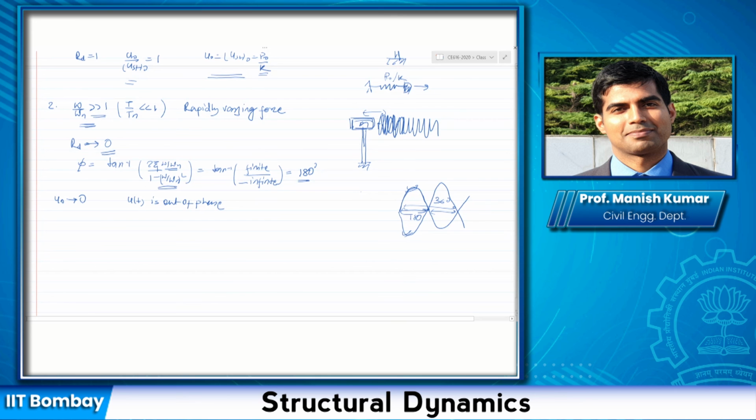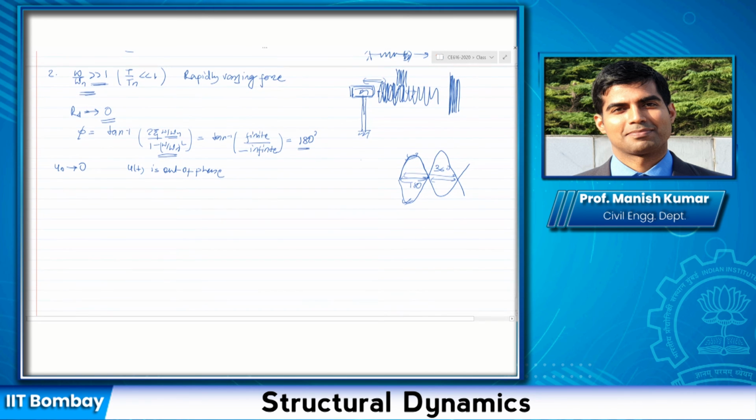The system does not even react to a very high frequency. Although I'm drawing a finite frequency here, I'm saying that it's a very large quantity, so it's a very high frequency motion. If you apply it to the structure, it won't even move. These were the two extreme cases.